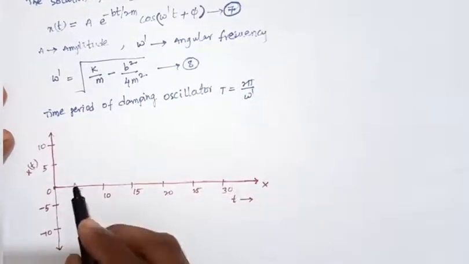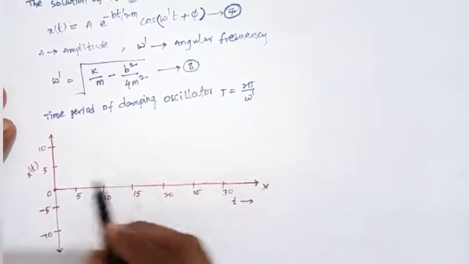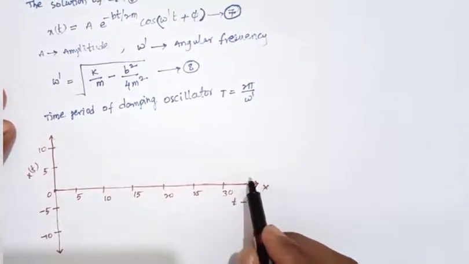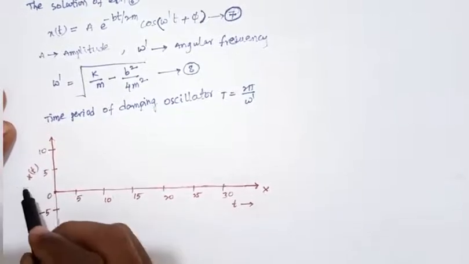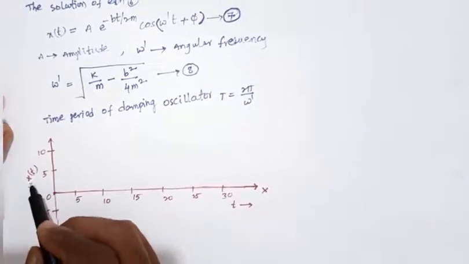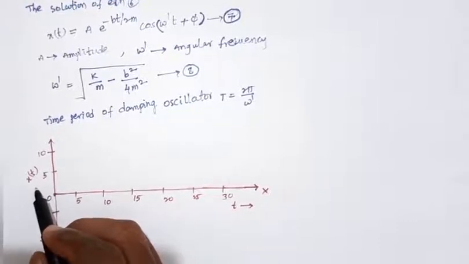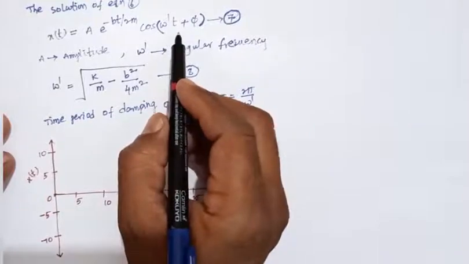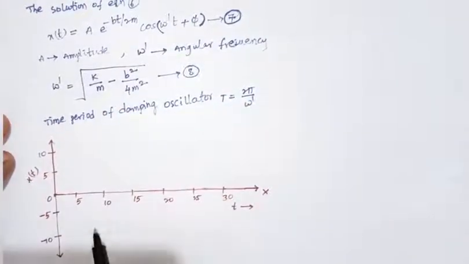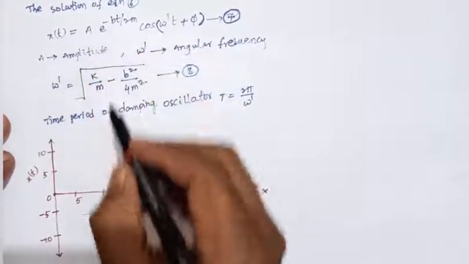Okay, the graph will be taken. On the x-axis we can take the time, and on the y-axis we can take x of t, the displacement of this damped simple harmonic motion. So here the amplitude is constant.